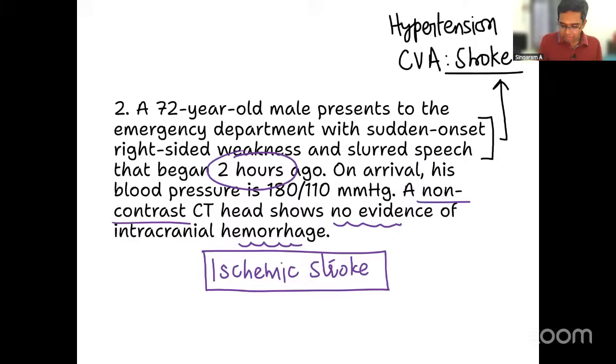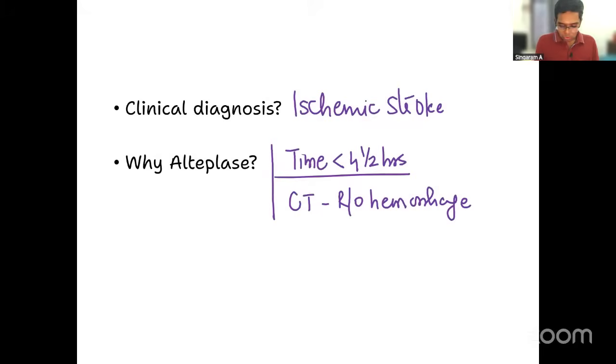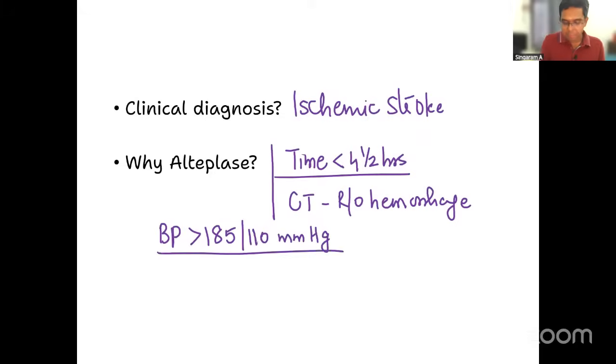Some of you might have studied that high blood pressure means I cannot administer alteplase, correct? Is it a contraindication for administering alteplase? True, to an extent, only if the blood pressure is more than how much? Only if the blood pressure is more than 185/110 millimeters of mercury, I will not administer alteplase. Please understand that. If the BP is more than 185/110 millimeters of mercury only, I will not administer alteplase.